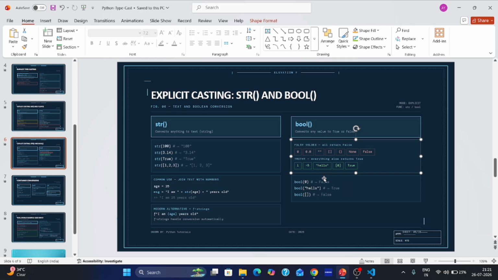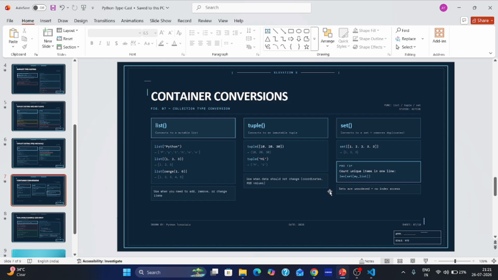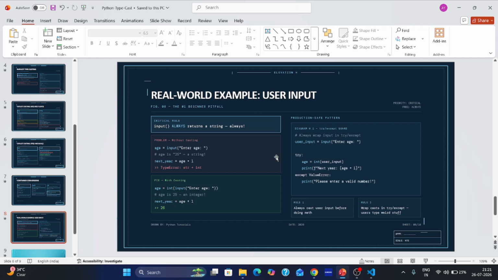This is "hello". Anything written here is true. Boolean of empty, so in empty, you can see here, it will give false. We have to not do this here. I will cover this in list, tuple, set. This will be covered separately. Real world example we can see.